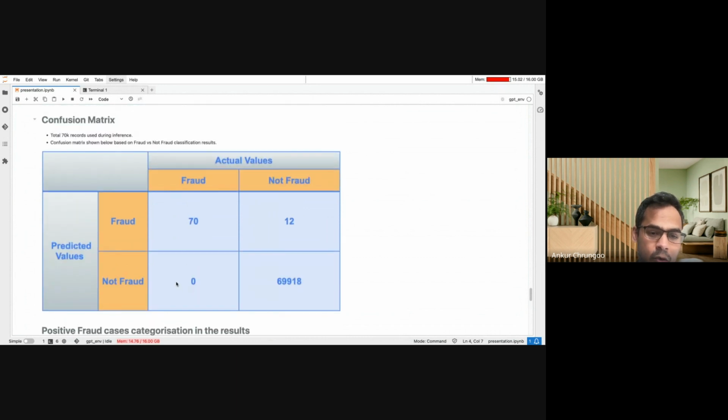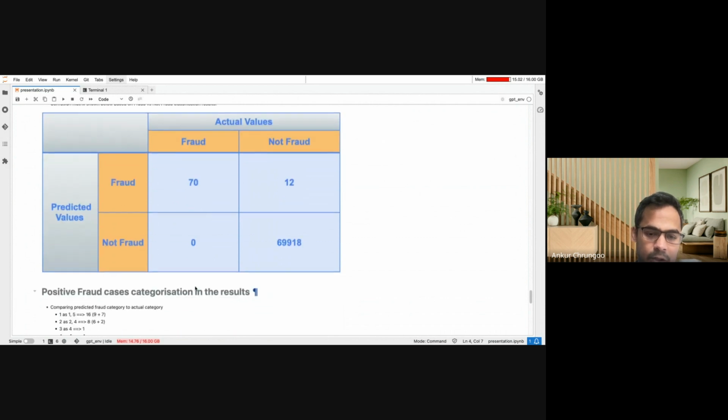And there were no cases where a fraud was not detected or was detected as not fraud. So most of the predictions, I would say, were correct. The last number, 69,000 something, is all of the not fraud transactions, which were correctly identified as not fraud.